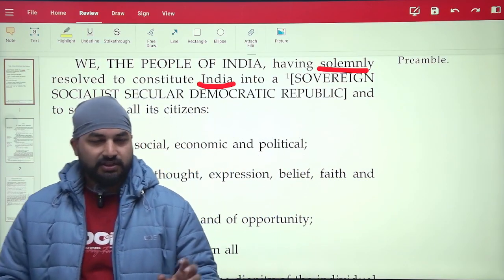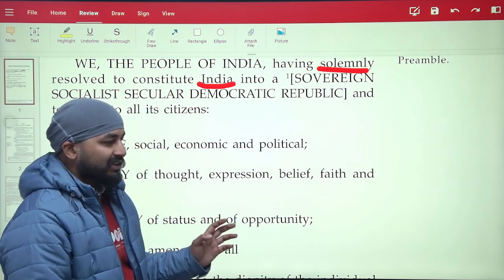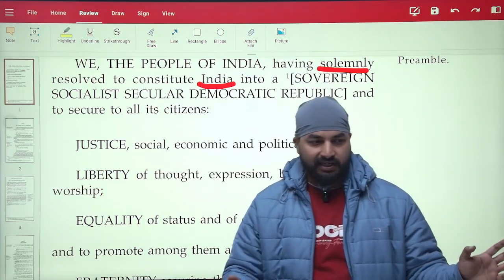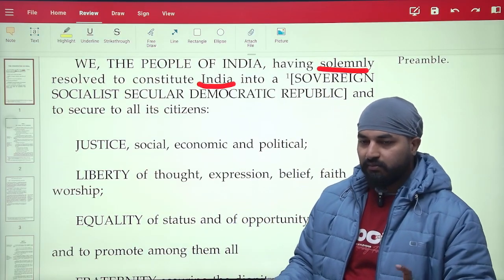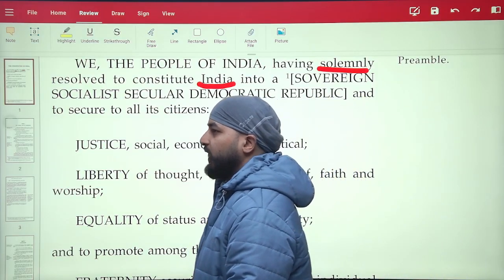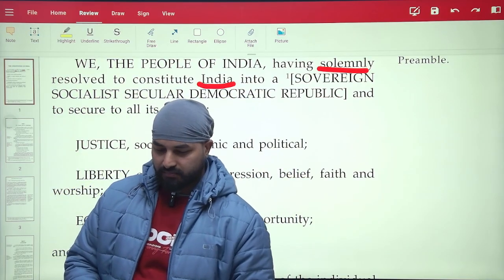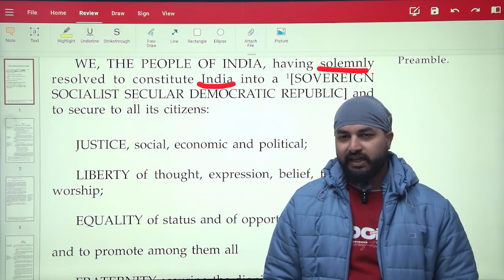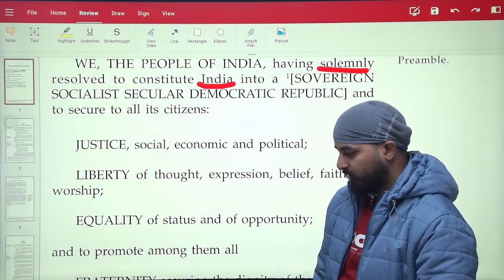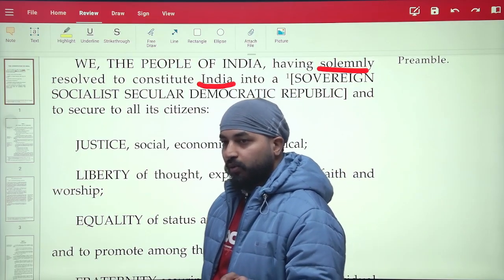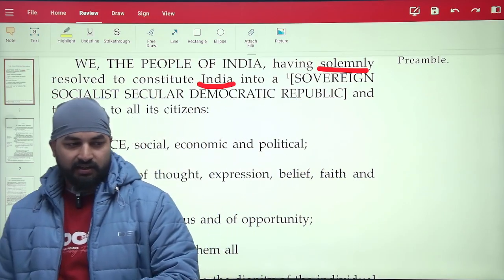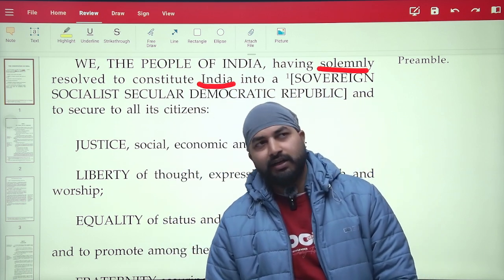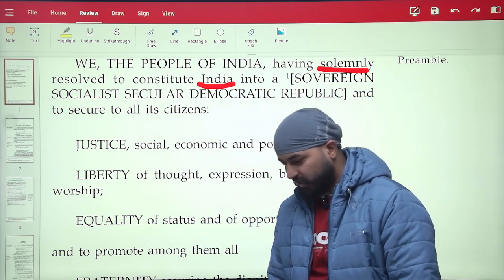There are certain restrictions. You might think that the Constitution of India has given us a lot of fundamental rights, and everybody thinks that it is our right and we can do anything. But when you read these things, you will realize every right has its clause which clearly states that there are certain limits to this right. You cannot exercise the right fully, because if you are enjoying your right, you might hurt somebody else's right. This is a very popular concept. Every right comes with an obligation, and we will come to this topic later.